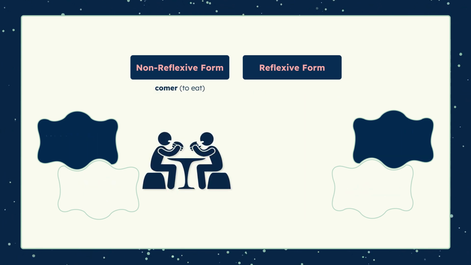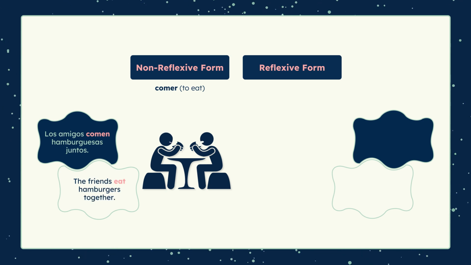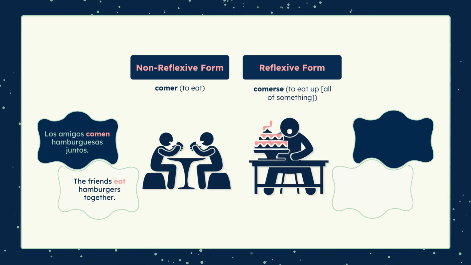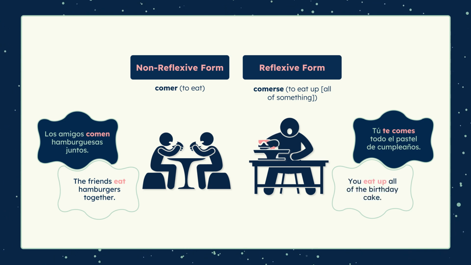Comer, to eat. Los amigos comen hamburguesas juntos. The friends eat hamburgers together. Versus comerse, to eat up. Tú te comes todo el pastel de cumpleaños. You eat up all of the birthday cake.